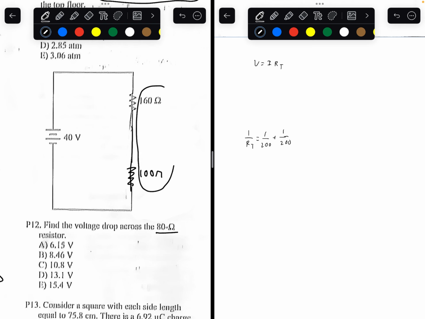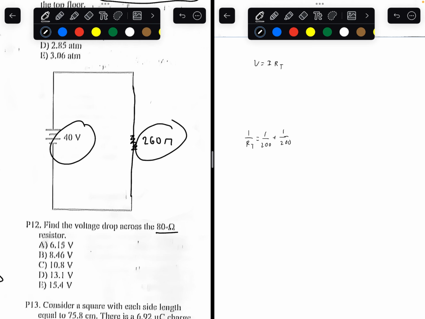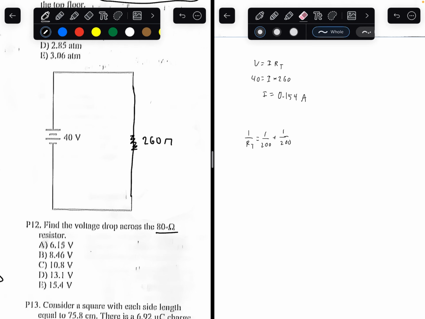Now these two resistors are in series, so you can combine them, 160 plus 100, to make one resistor of 260 ohms. Now you have a voltage of 40 and a resistance of 260. So 40 equals current times 260. The current flowing through the circuit is equal to 40 divided by 260, which is 0.154 amps. So that's the current flowing through the circuit.